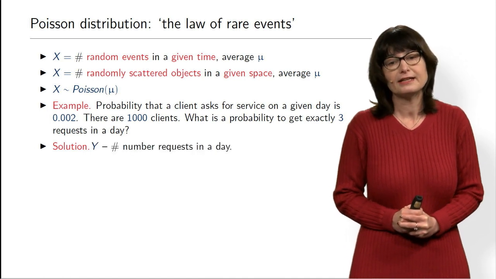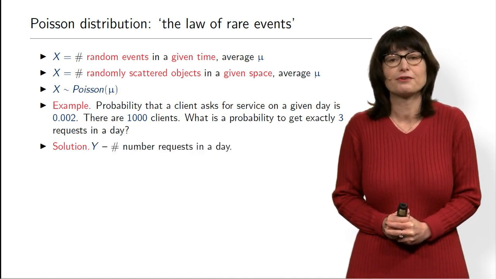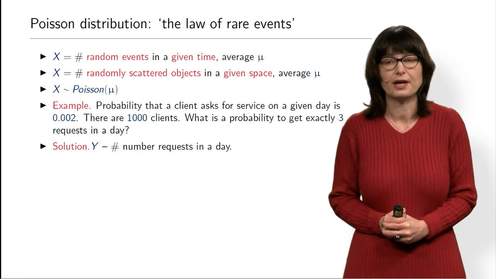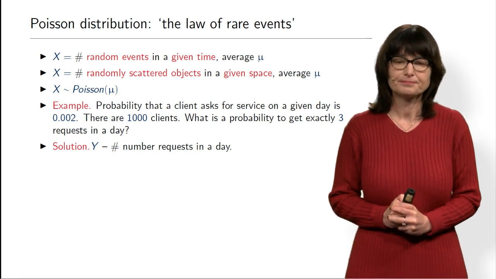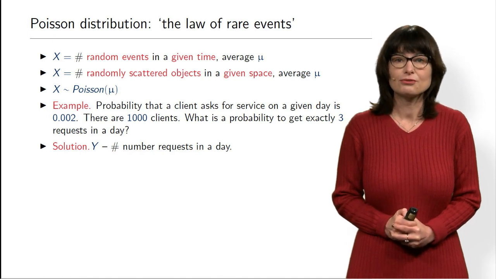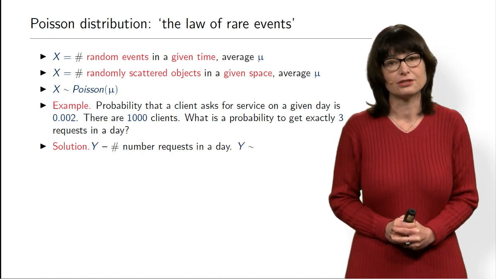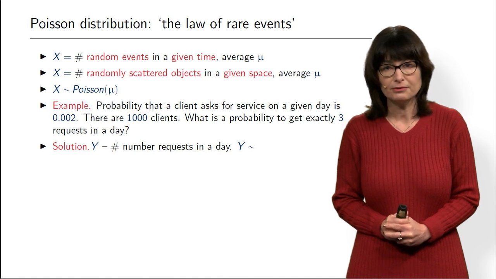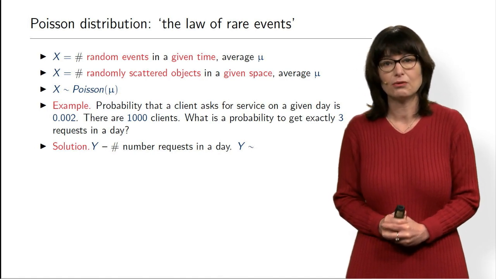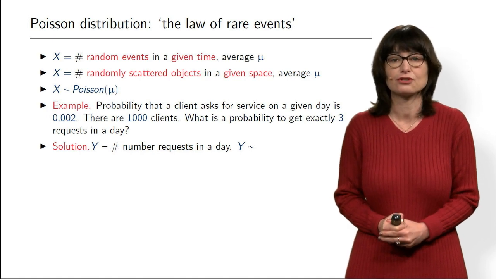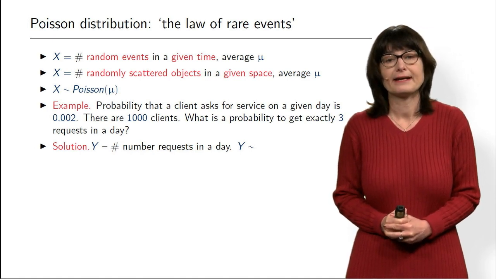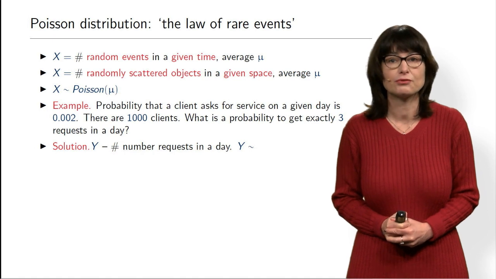So we say, okay, let Y be the number of requests on this day. That will be the number of requests, so it will be 0, 1, 2, 3, etc. Then my question to you is, what distribution does Y have? Think about it: we have 1,000 clients, all are independent, each of them can call with probability 0.002, and we are interested in the number of calls.